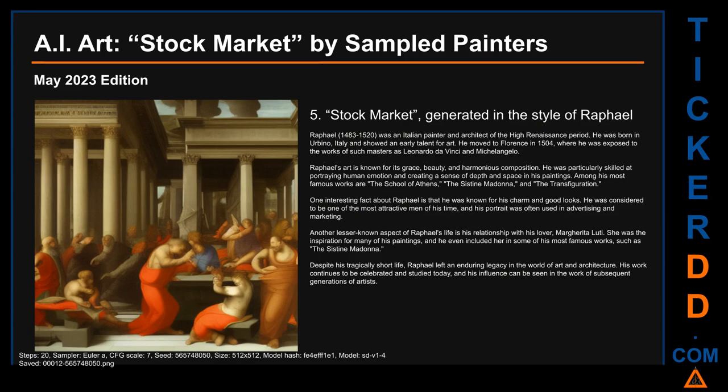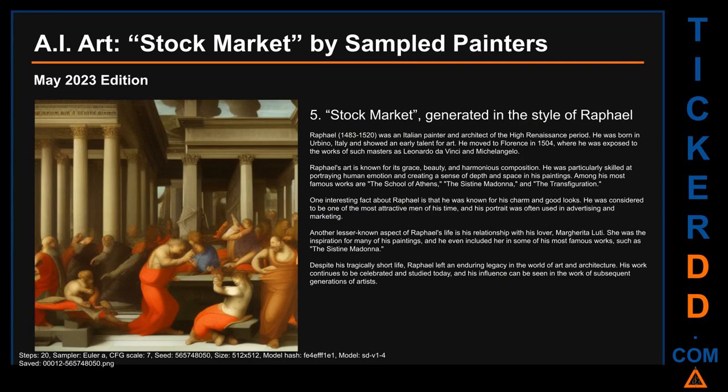He was particularly skilled at portraying human emotion and creating a sense of depth and space in his paintings. Among his most famous works are The School of Athens, The Sistine Madonna, and The Transfiguration. One interesting fact about Raphael is that he was known for his charm and good looks. He was considered to be one of the most attractive men of his time, and his portrait was often used